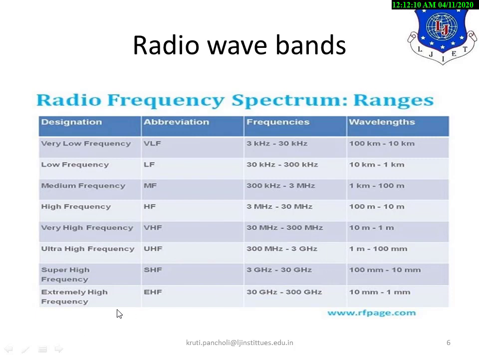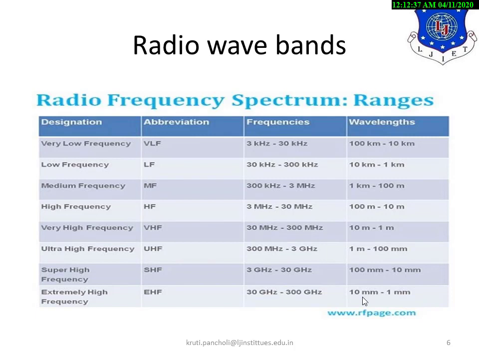The extremely high frequency, EHF, are known as millimeter waves, and the frequencies are 30 GHz to 300 GHz, and the wavelength is 10 mm to 1 mm. So this is the radio frequency spectrum range.